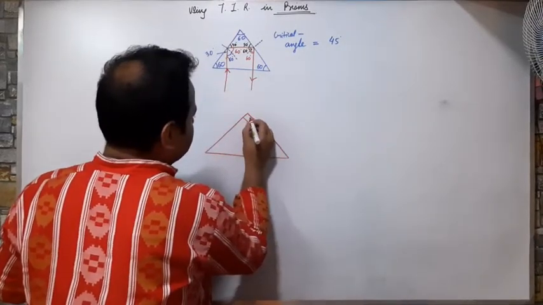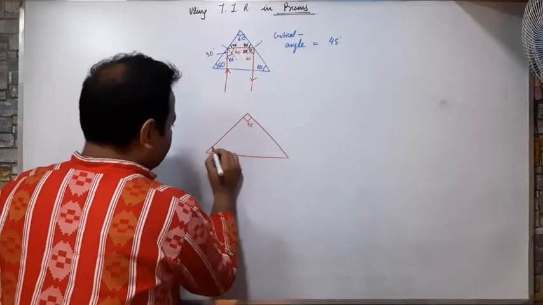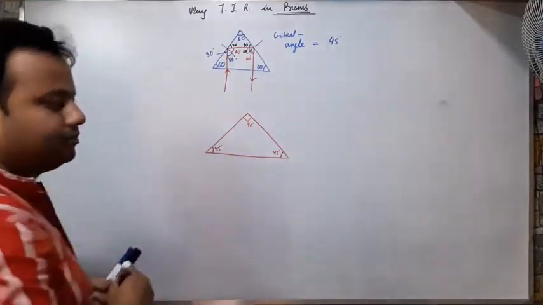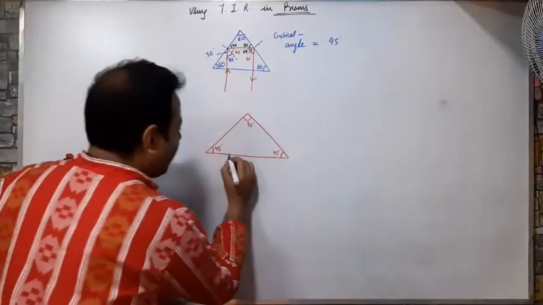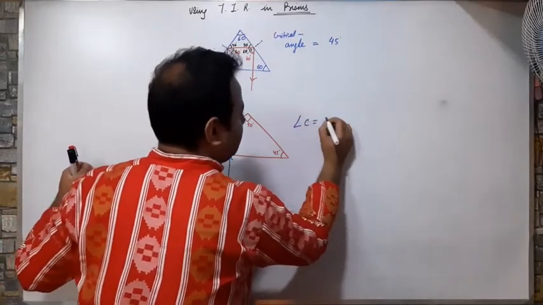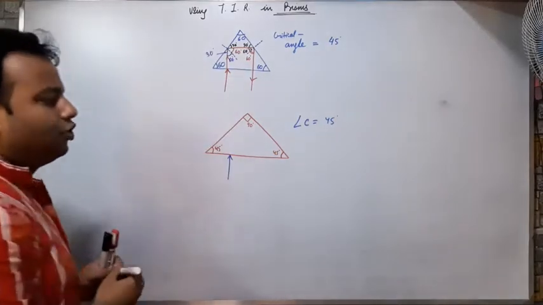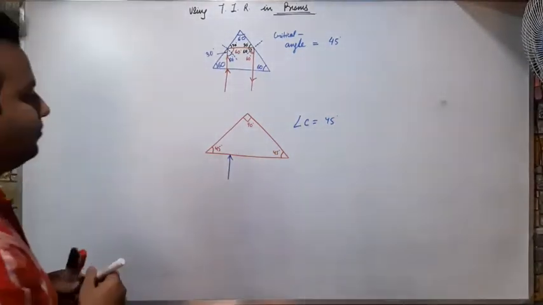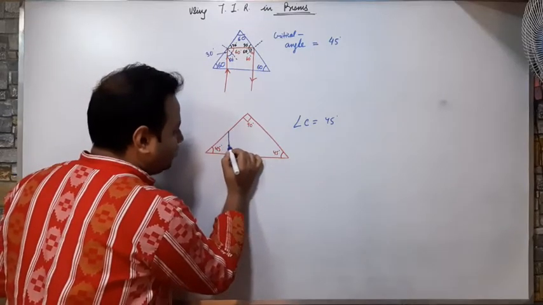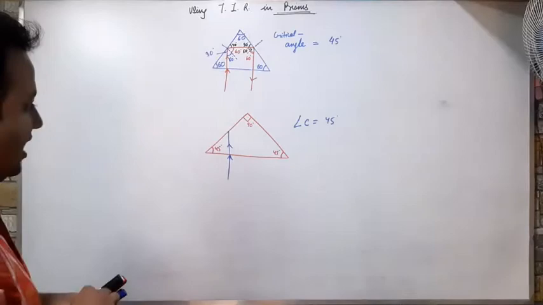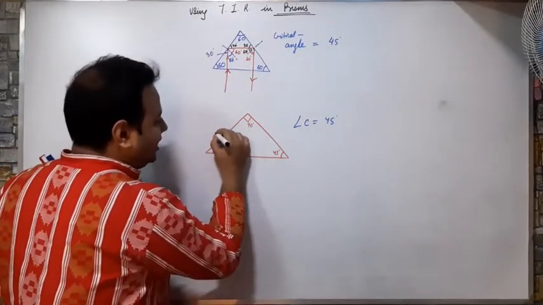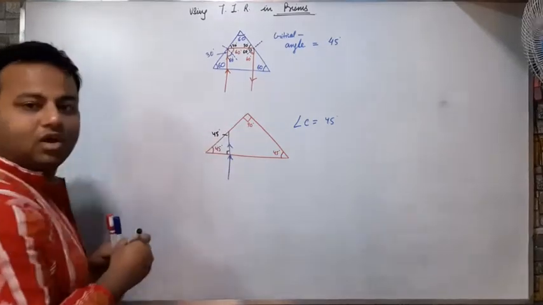You are given like this. The top angle is 90 degrees and these two angles are 45 and 45. So a ray of light enters the prism this way, and here also the critical angle C equals 45 degrees. Now how to trace this? When the ray enters perpendicular, it will go straight without any deviation. So it has moved on to this one. If this is 45, this is perpendicular, means 90. What about this angle? It will also be again 45.